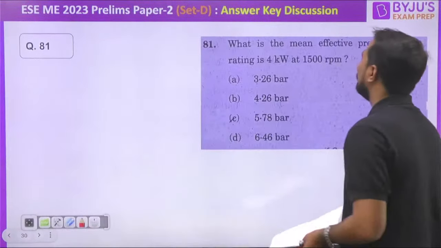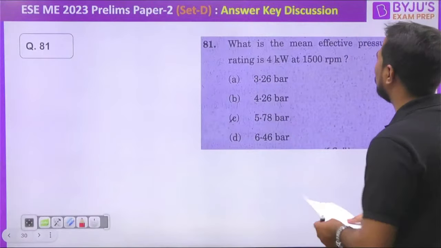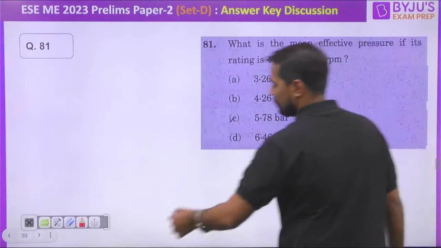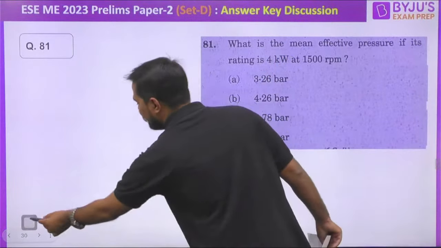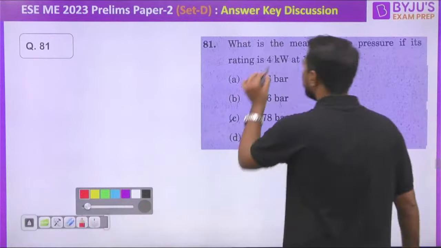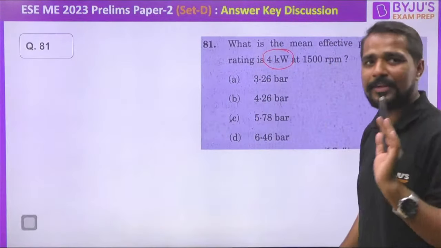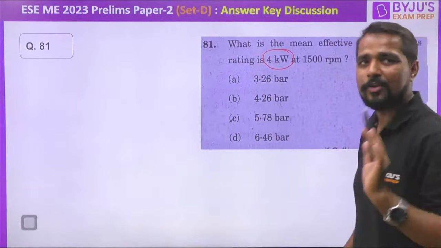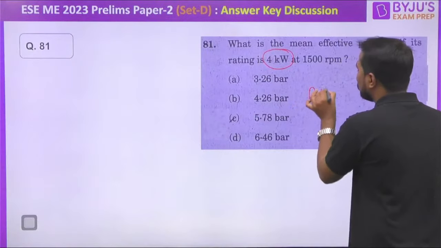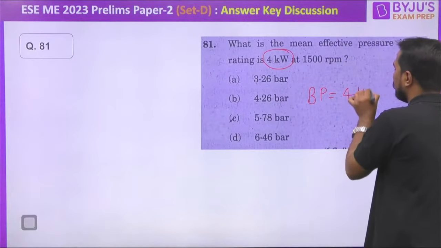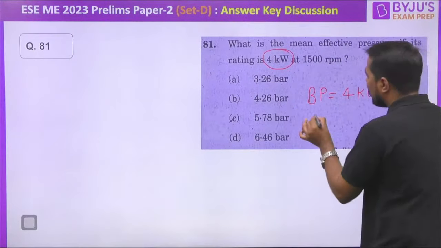Again a numerical. What is the mean effective pressure if the rating is this, my dear? Rating means he is talking about the brake power. We know very well that rating means brake power is given to us. So in this case you need not find the brake power. Brake power is directly given, that is 4 kilowatt, and RPM is also given, that is 1500 RPM. So from here, what is the mean effective pressure?